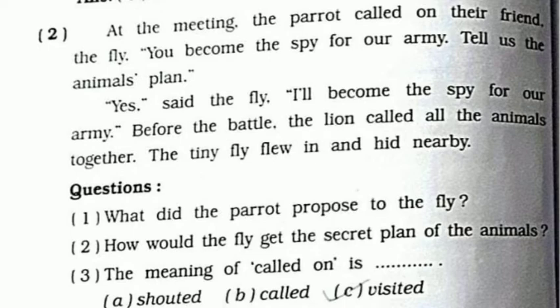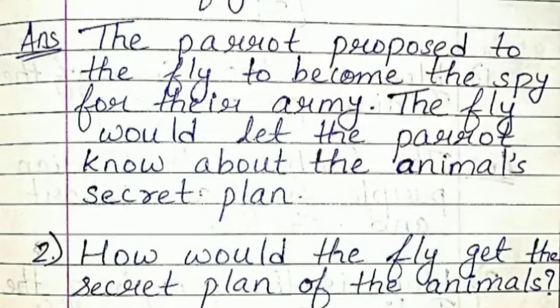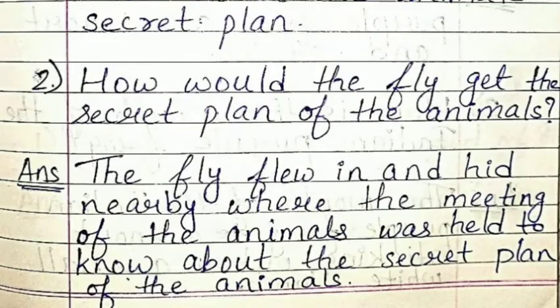And the first question is, what did the parrot propose to the fly? So the answer will be, the parrot proposed to the fly to become the spy for their army. The fly would let the parrot know about the animals' secret plan. Now, second question, how would the fly get the secret plan of the animals? So, the answer will be, the fly flew in and hid nearby where the meeting of the animals was held to know about the secret plan of the animals.